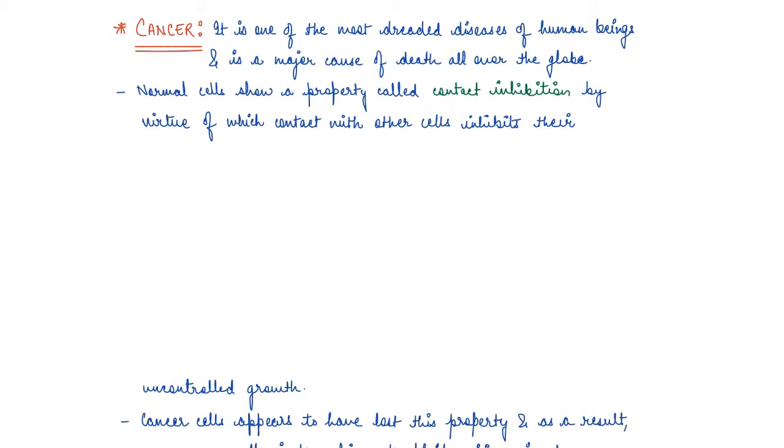So let's start with cancer, guys, today. Now, in the previous videos, we have already covered a lot of topics of this chapter. We are almost at the end of this chapter, which is chapter 8, Human Health and Disease of NCERT class 12th. We have covered AIDS in the last video. We have covered different types of immunity and the human immune system in the videos before that. So I hope you are going through all the videos in sequence and you're not missing any one of them.